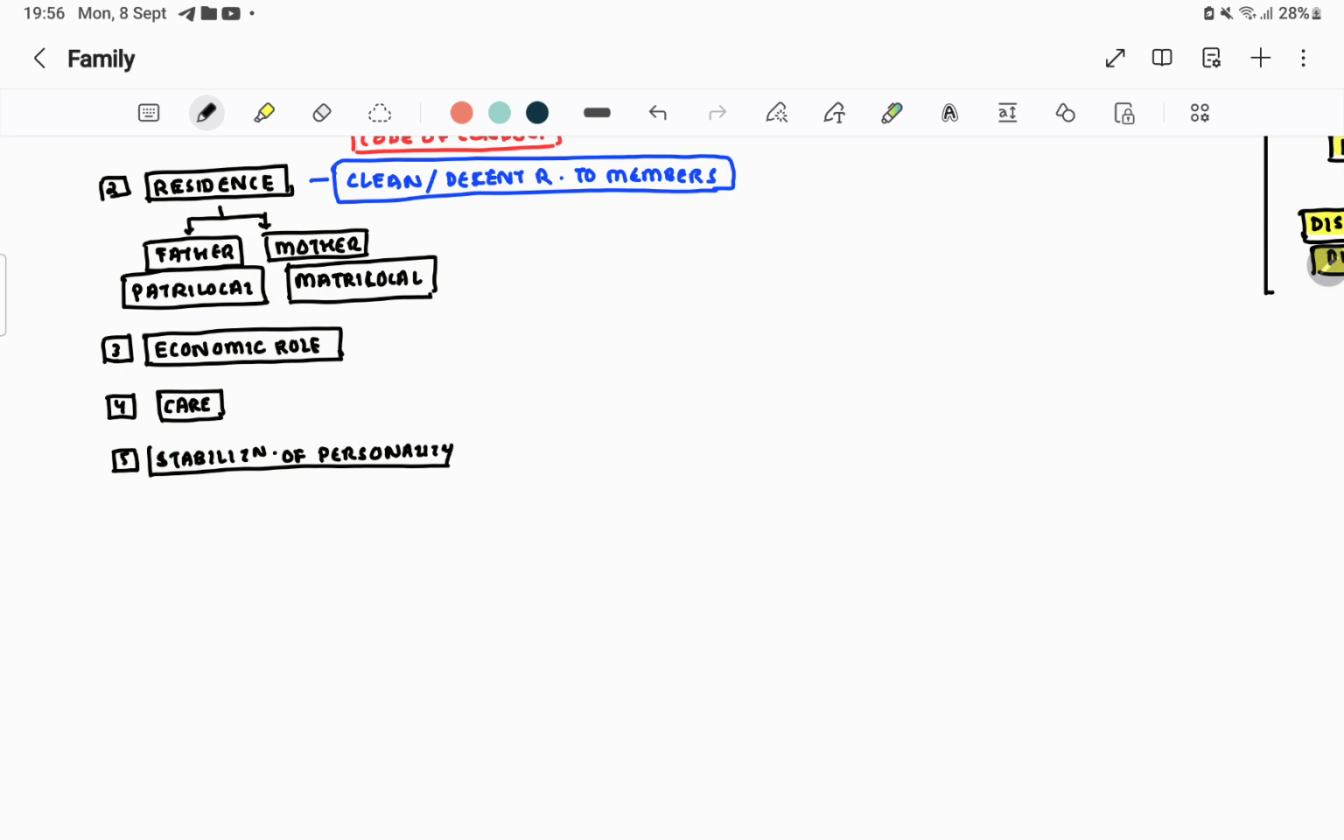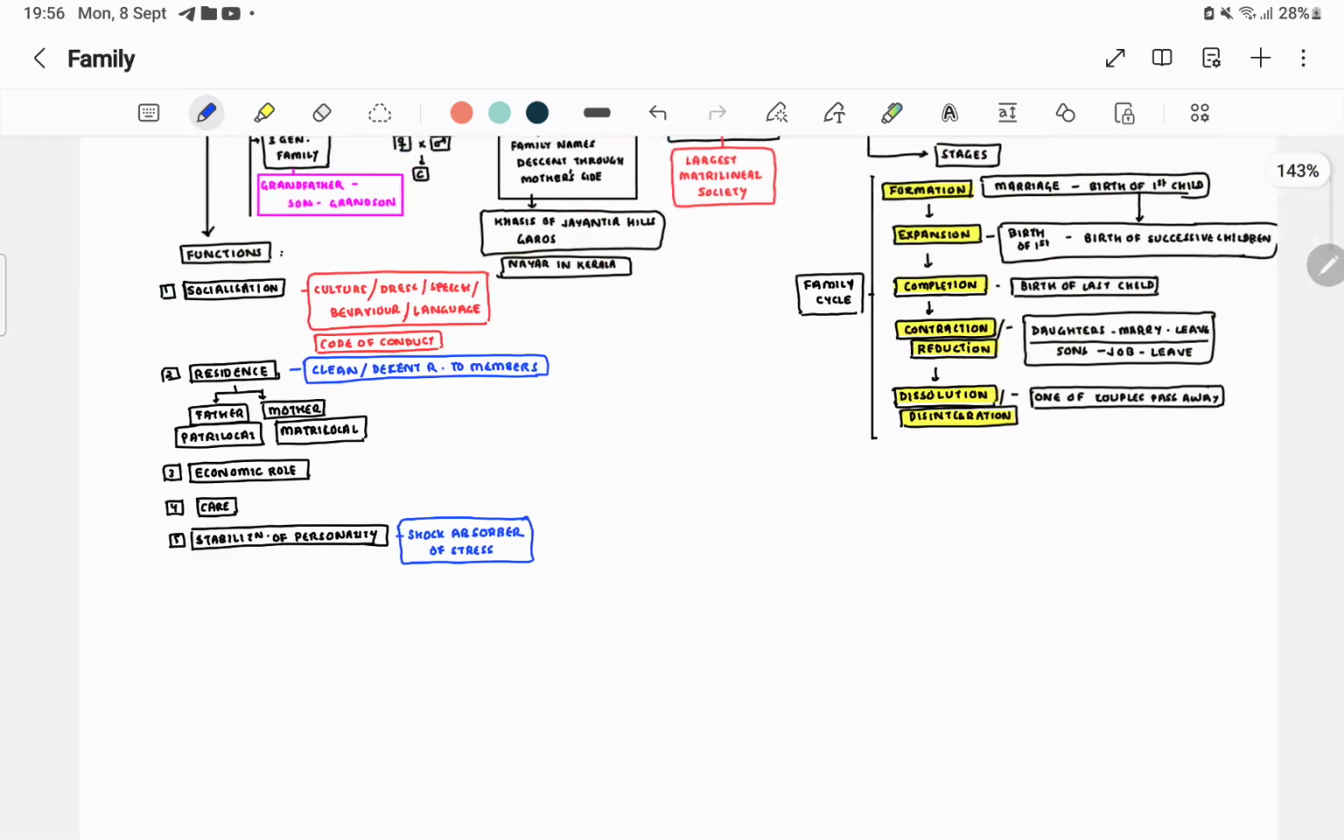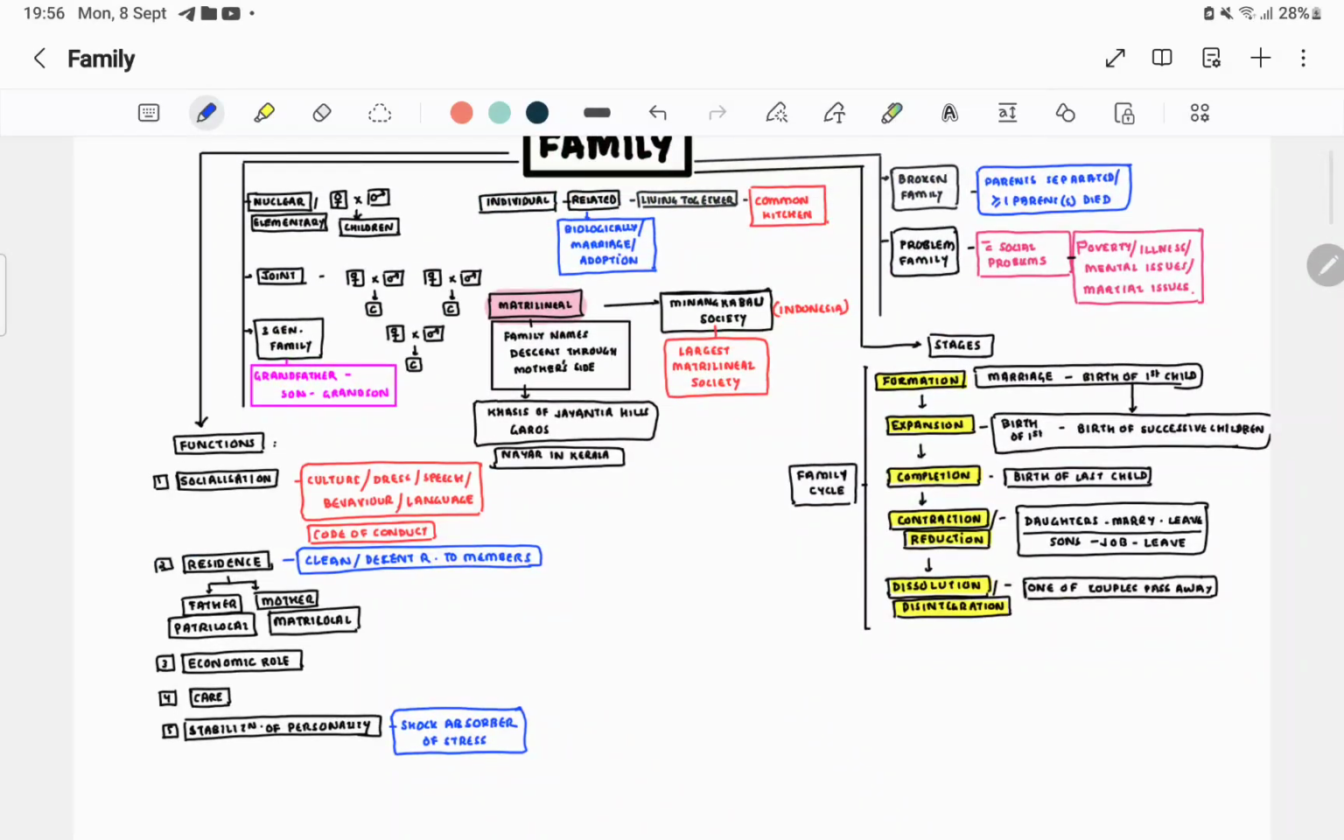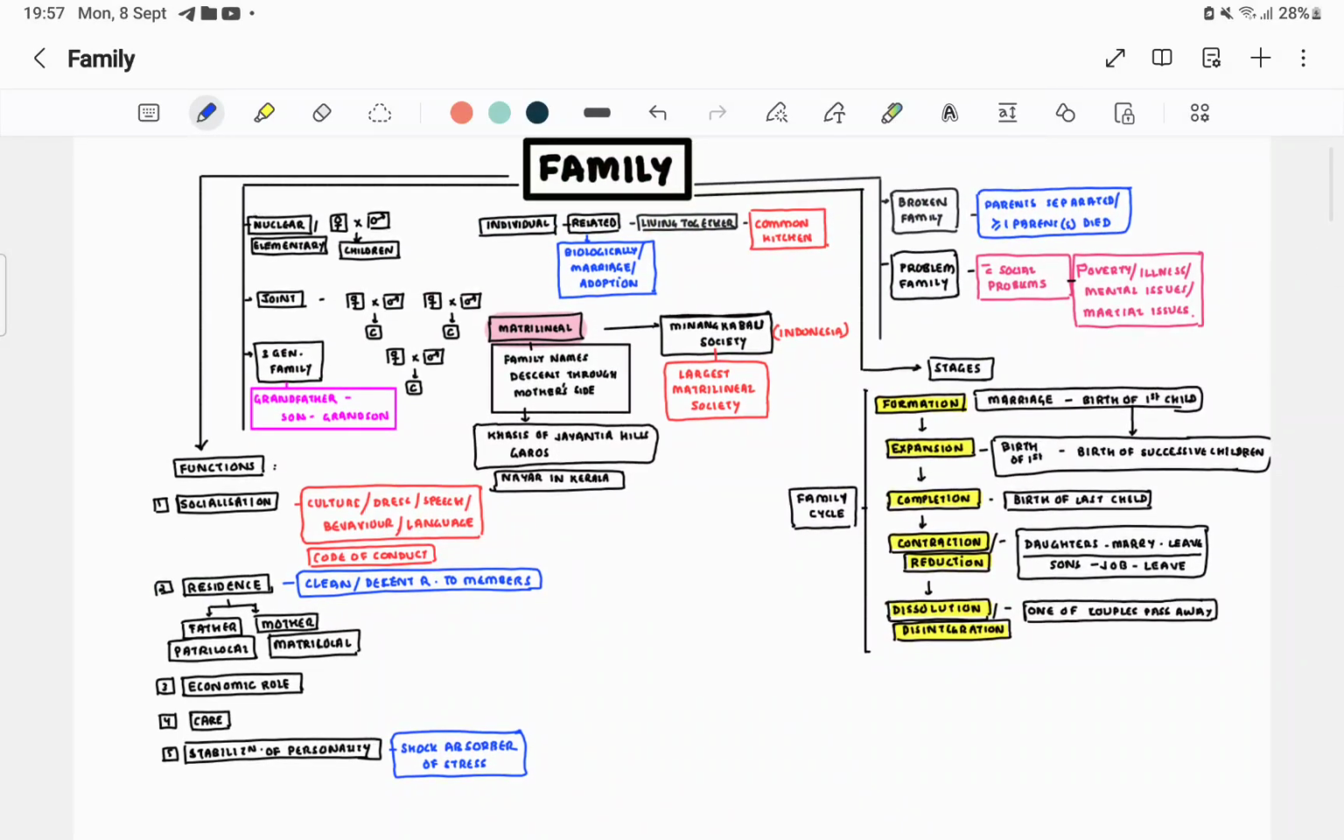Stabilization of personality, that is, adult members may lose their peace in a highly stressful environment. So family acts as a shock absorber of stress. So with that we complete the basics of family in this whole session in 21 minutes.